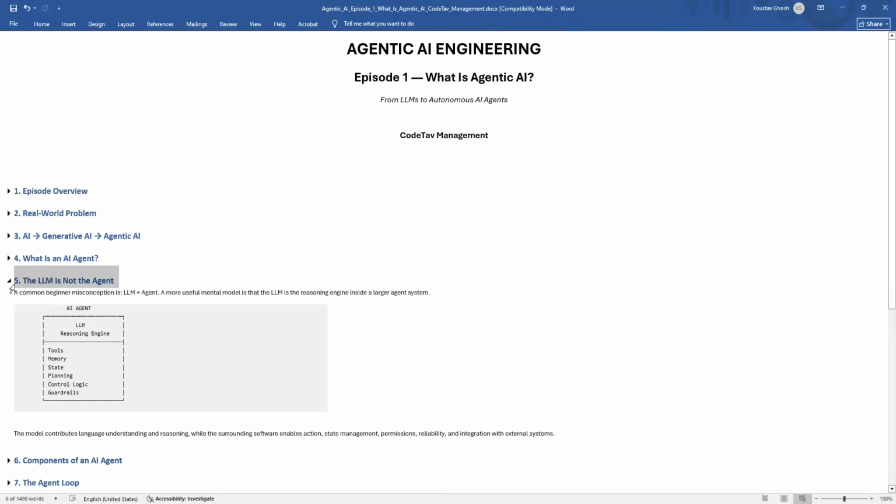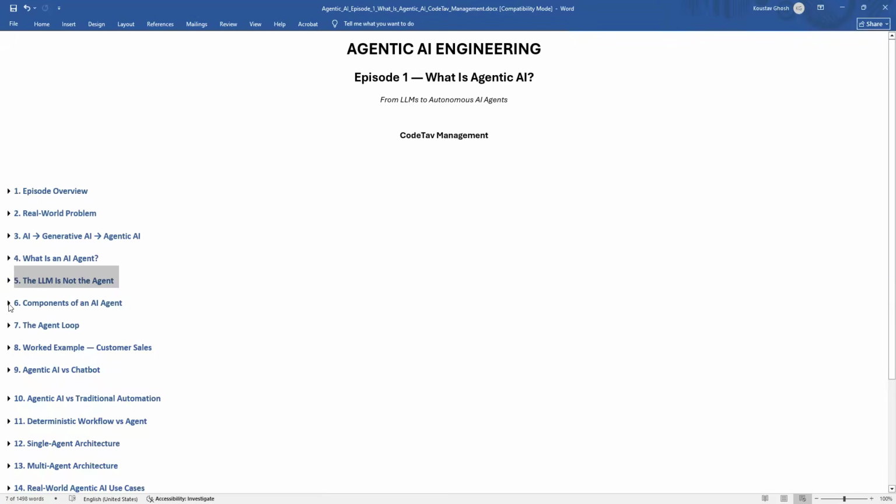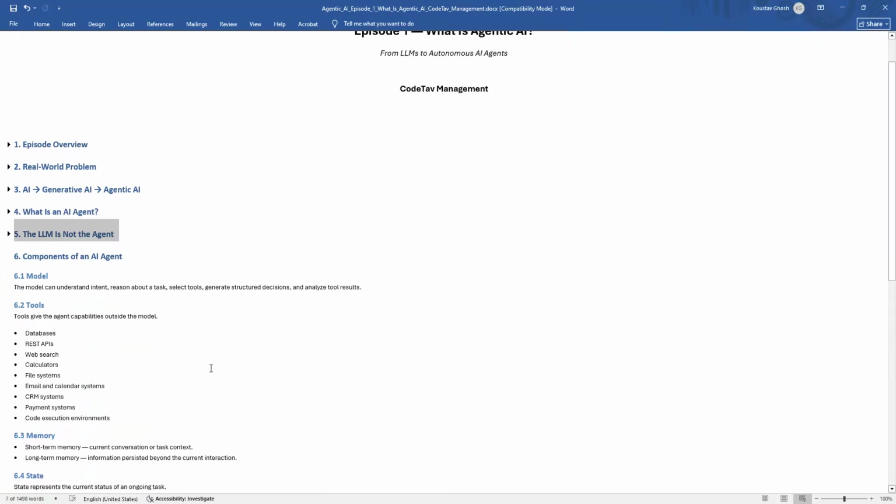Now we will learn about the tools, the components of an AI agent. An LLM by itself has limited ability to interact with external systems, so tools give the agent additional capabilities. For example: database, REST API, web search, calculator, file system, email, calendar, CRM, payment systems, code execution.